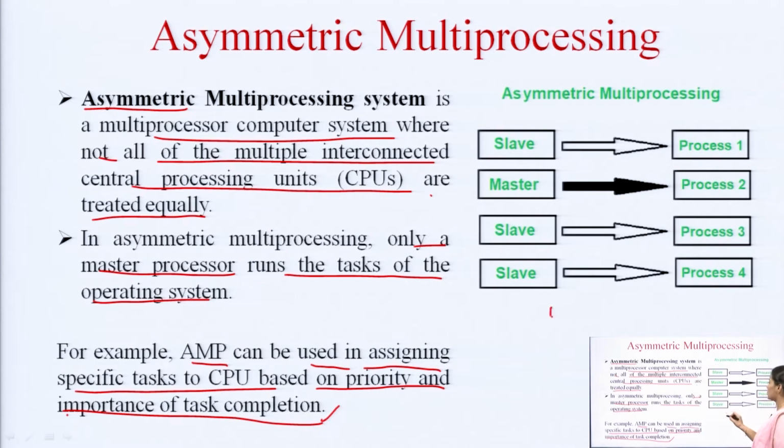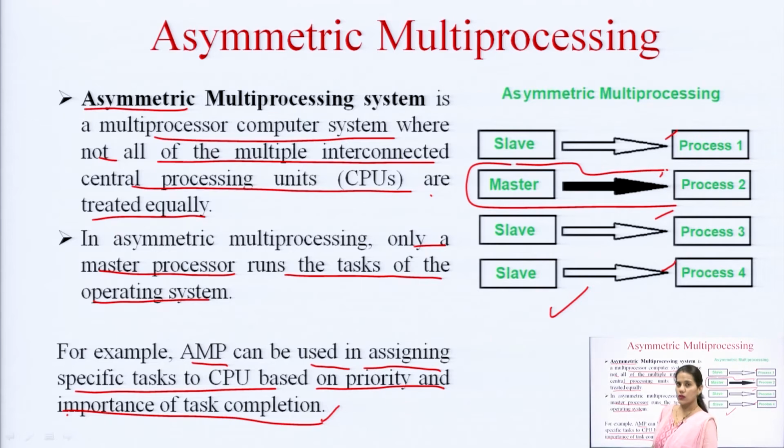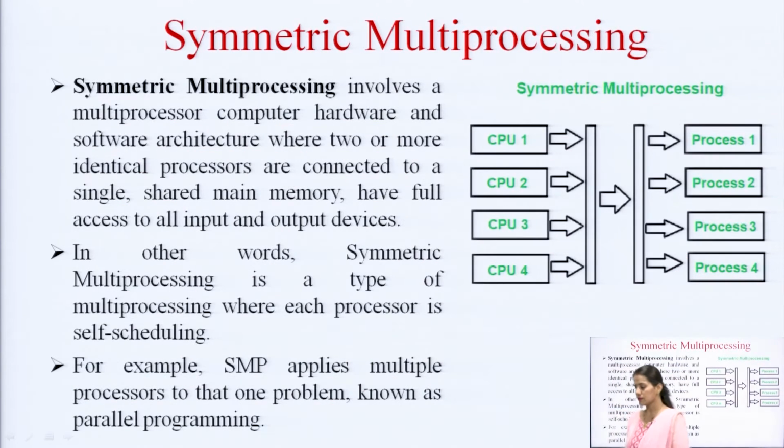This figure represents the idea of asymmetric multiprocessing: there are different processes, process 1, 2, 3 and 4, and the master processor is performing a particular task and all others are treated as slave processors, and they are performing other types of processes. So, this is the idea of asymmetric multiprocessing.